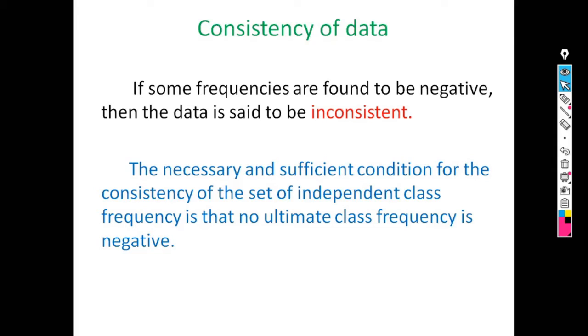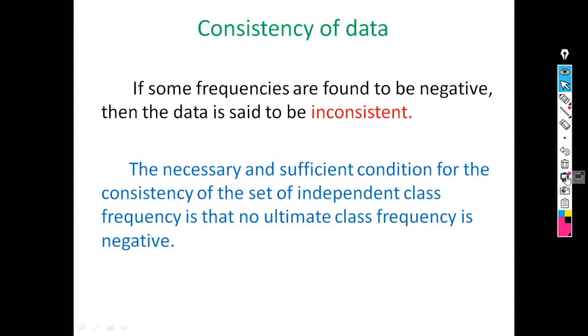If some of the frequencies are found to be negative, then the data is said to be inconsistent. Means if any one of the frequencies is negative, then we say that the data is inconsistent. The necessary and sufficient condition for consistency of the set of independent class frequencies is that no ultimate class frequency is negative. Means all values should be positive.